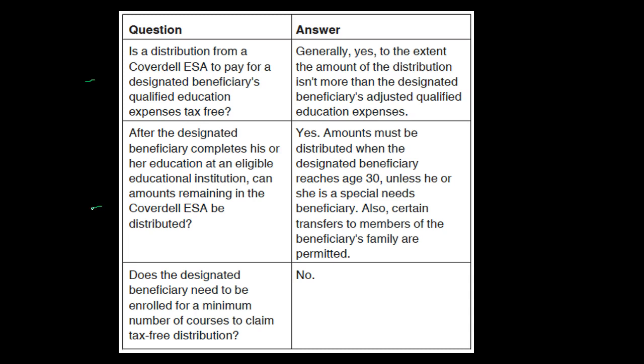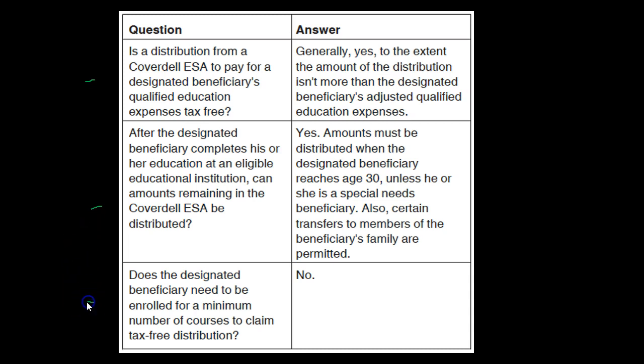Next item. After the designated beneficiary completes his or her education at an eligible educational institution, can amounts remaining in the Coverdell ESA be distributed? So what happens after they're done and there's still money in the ESA? Can it be distributed? Answer, yes. Amounts must be distributed when the designated beneficiary reaches age 30 unless he or she is a special needs beneficiary. Also, certain transfers to members of the beneficiary's family are permitted.